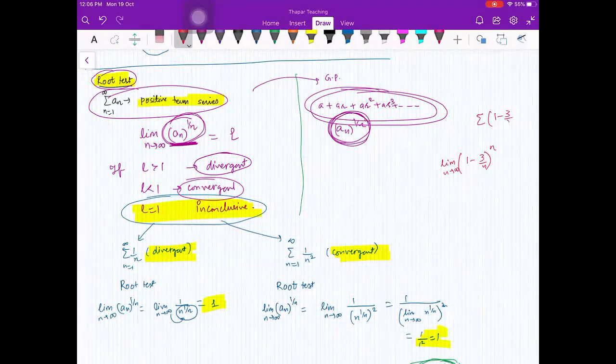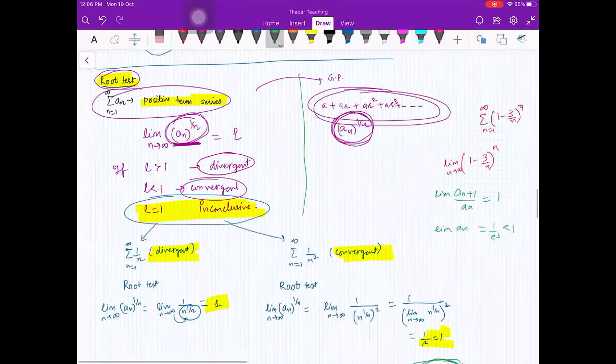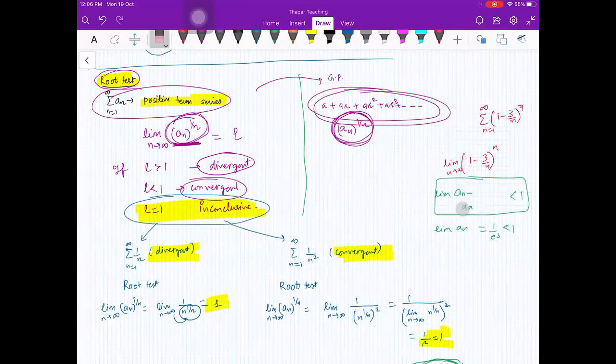Summation 1 minus 3 by n to the power n. अरे बेटा देखो, a n plus 1 upon a n की लिमिट 1 आ रही है. लिमिट a n जो है वो 1 by e raised to power 3 आ रहा है. This is less than 1. This is not less than 1. So you should understand this is your test. और यहाँ पे मैंने वो लगाया था रूट. आई एम सॉरी. सो a n raised to power 1 by n की लिमिट 1 आ रही थी.